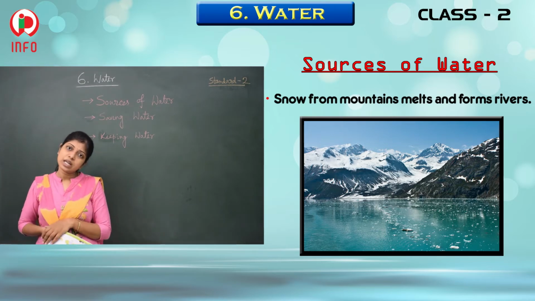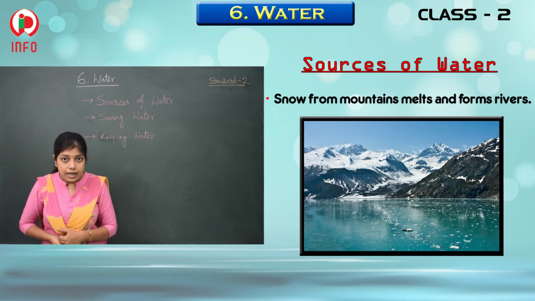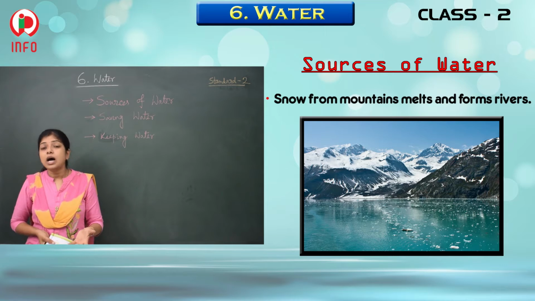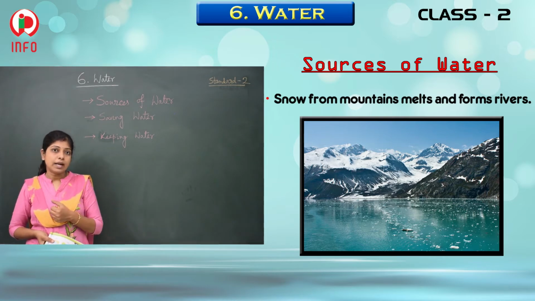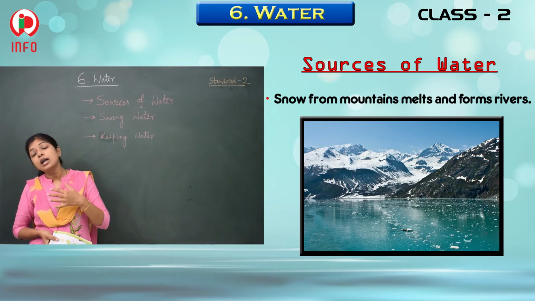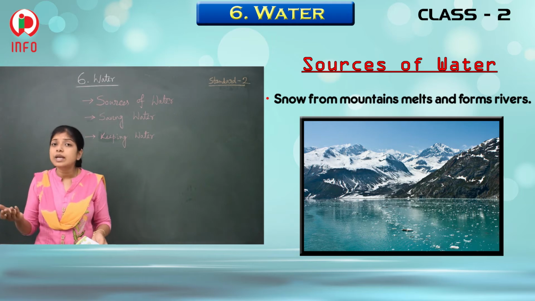Do you know any river's name? The Ganga. Yes, the Ganga river, the Brahmaputra river, the Sutlej river, the Kaveri river, the Godavari river. So these all are rivers, and those rivers all belong to our India. A few of them are produced by what? By those melting snow. Yes, when the snow melts, at that time the rivers are produced. They are forming, and in this way we get the water.